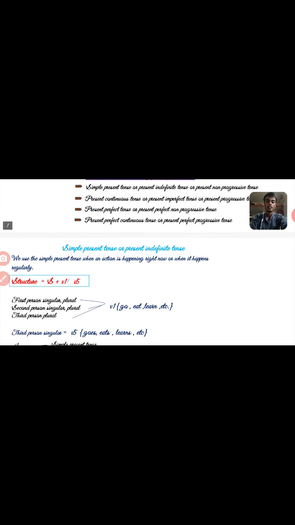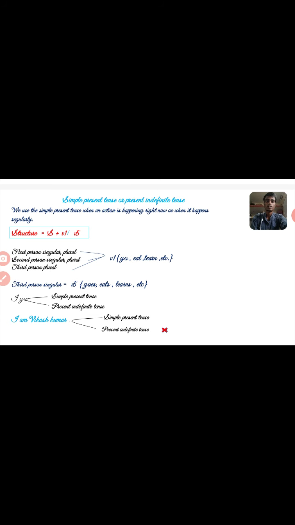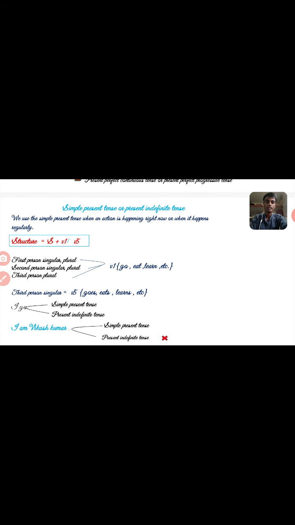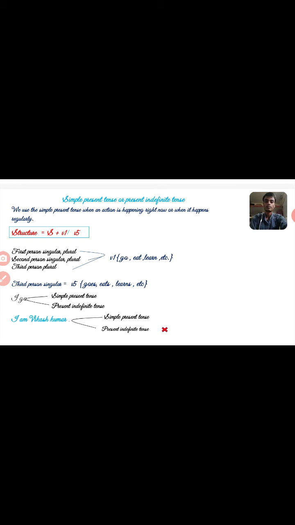Okay, now we will move on, and here we start about simple present tense or present indefinite tense. Okay, so we use the simple present tense when action is happening right now or when it's happened regularly. Means whatever happening right now is simple present tense and it's happened regularly. Okay, so I hope you understand.